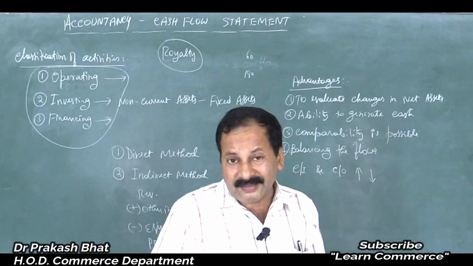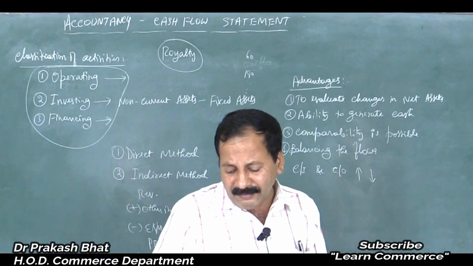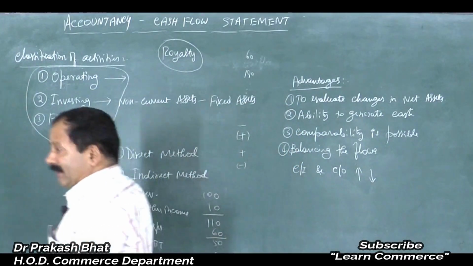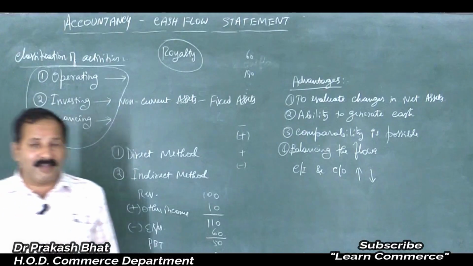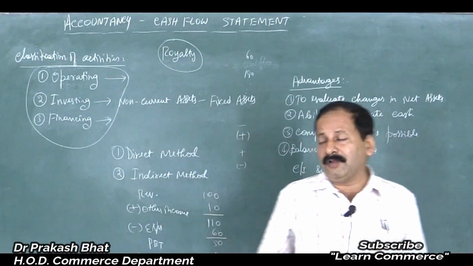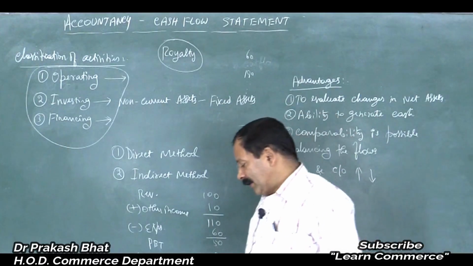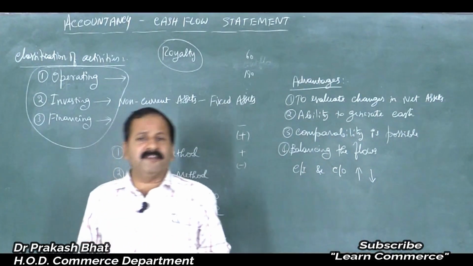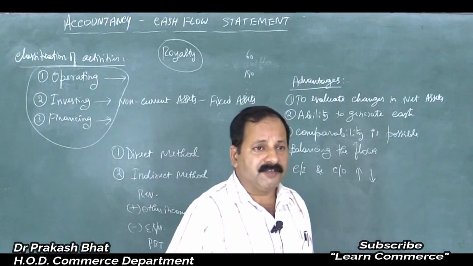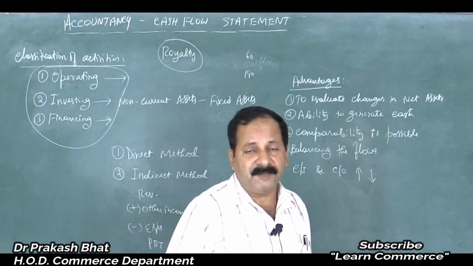If we move on to the outflow side, payment of employee benefit expenses like payment of salary, wages, employee benefits like leave travel allowance, isn't it? Or house rent allowance, or canteen subsidy, or any other benefits that is provided to the employee, that comes under employee benefit expenses.